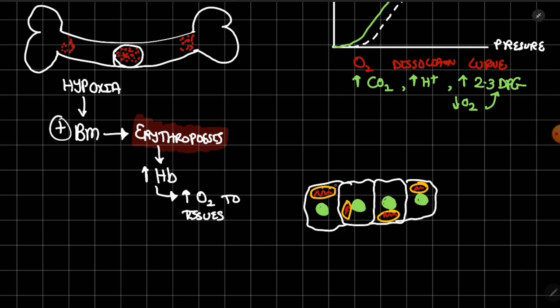In the mitochondria we can see changes like increased cellular oxidative enzymes. Then what else can we see at the cellular level?